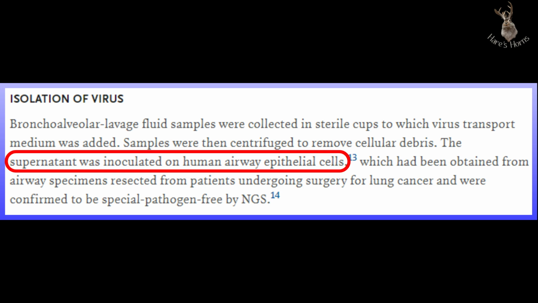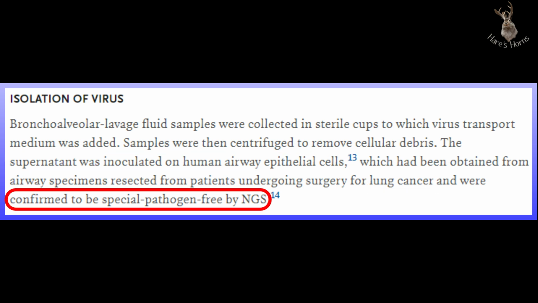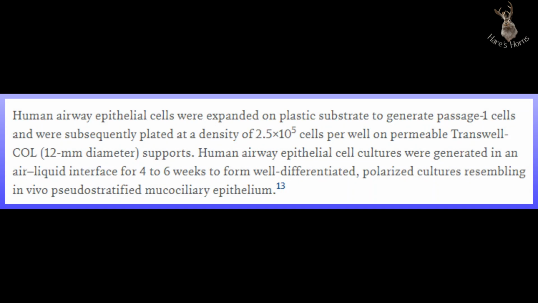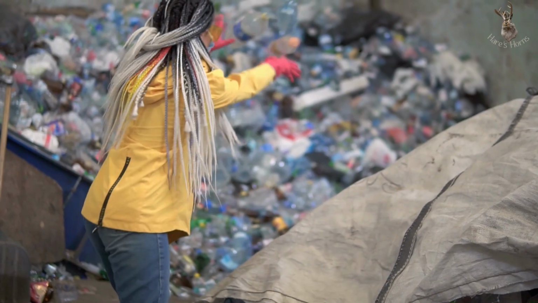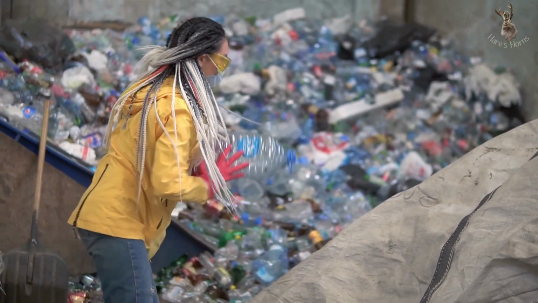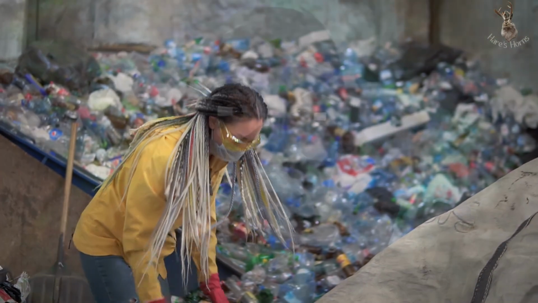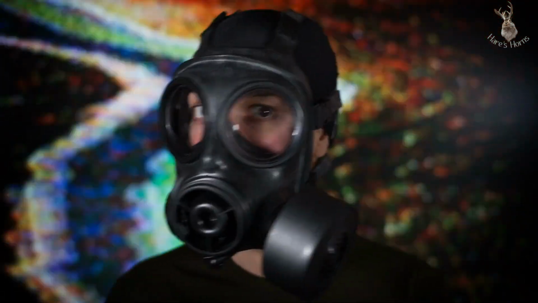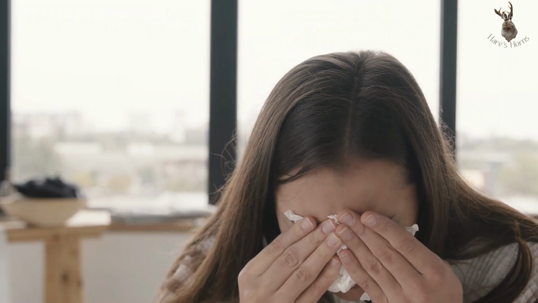The supernatant liquid was then applied to respiratory tissue taken from lung cancer patients, confirmed to be uninfected. They divided it all into separate chambers, which they then exposed to some special water-air process for 4 to 6 weeks. Later, during this whole spectacular exhibition, several different substances were added to everything, all of which are pure poisons. Do not be lazy. Look up their names in the study and search for them on Google by adding safety data sheet next to the name. Poor viruses. What did they do to them?